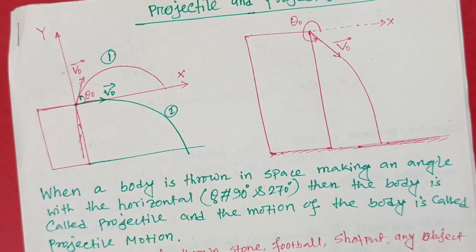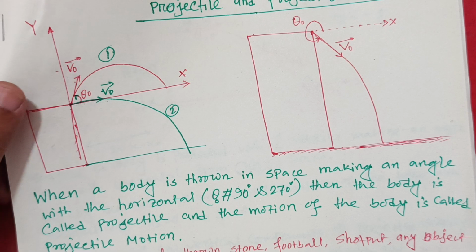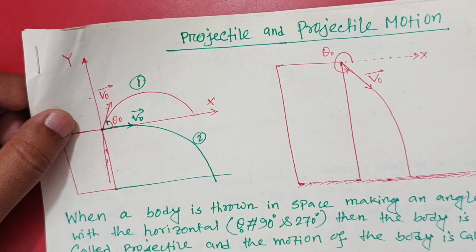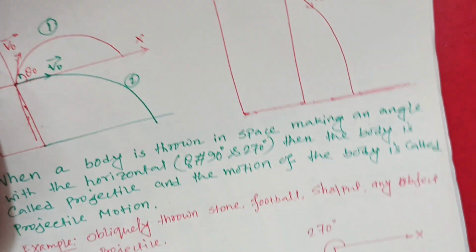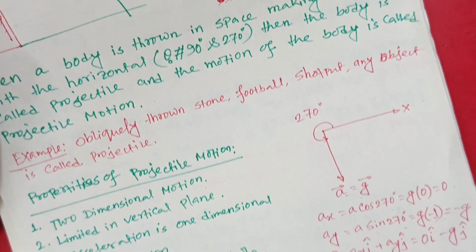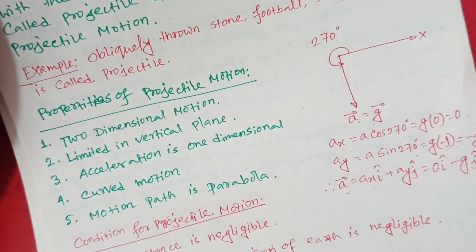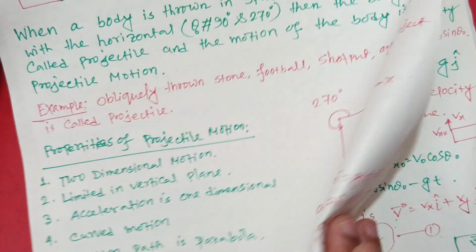So when a body is thrown or projected in space, making an angle theta with the horizontal, the body is called a projectile, and the motion of the body is called projectile motion. There are many examples you can find in the environment: throwing a stone, throwing a football, throwing any object, shot put. The conditions of projectile motion are: air resistance is negligible, earth's curvature is negligible, variation of g is negligible. There are three main conditions.